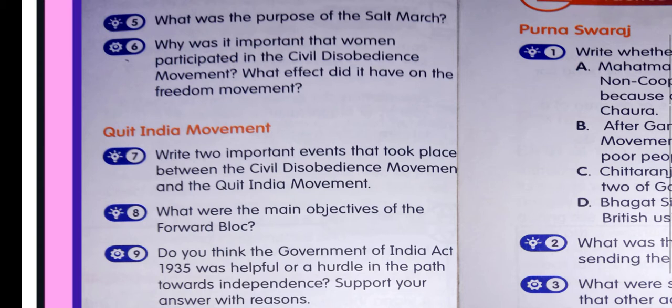What were the main objectives of the forward bloc? Subhash Chandra Bose formed the forward bloc on 19th April 1939 to attain Purna Swaraj. Its primary objectives were to intensify the struggle for independence, promote national unity, and to form panchayats from the village to the central level, which would initially help in the struggle for independence and later on serve as units of administration.